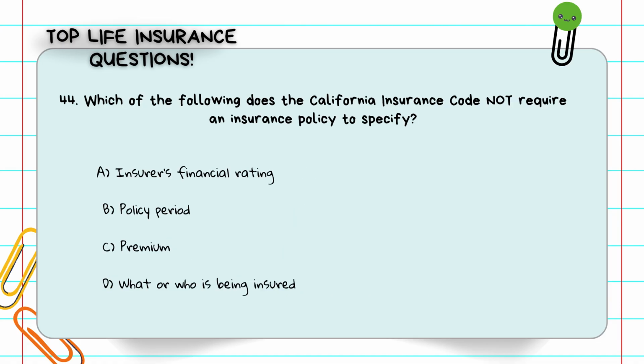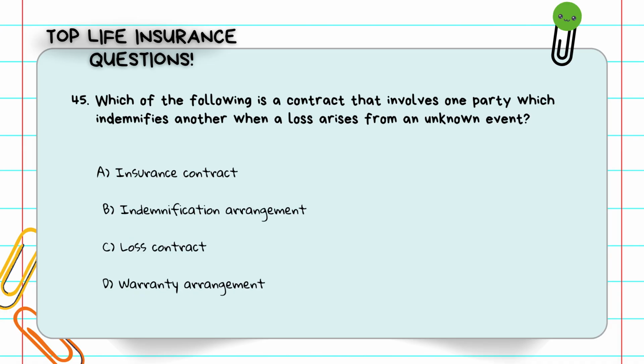Question number 44. Which of the following does the California Insurance Code not require an insurance policy to specify? A, insurer's financial rating. B, policy period. C, premium. D, what or who is being insured? The policy must show who and what is covered, the premium, and the policy period, but not the company's financial rating. The answer is A, insurer's financial rating.